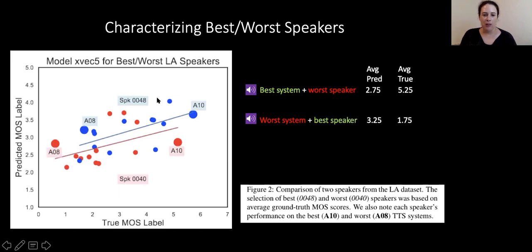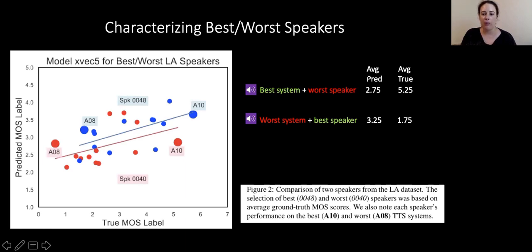So our best speaker in the LA dataset, based on ground truth, is the speaker label 0048, and the worst being 0040. Now, when we look at what the true MOS score is, in terms of best system, worst speaker, worst system, best speaker, the true MOS score has quite a big gap.